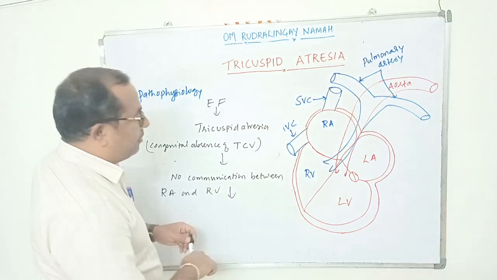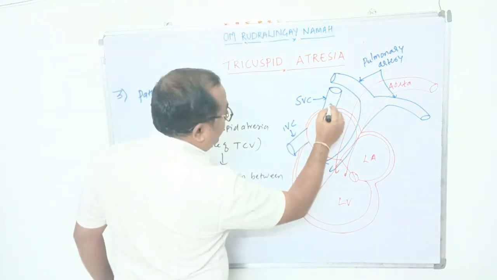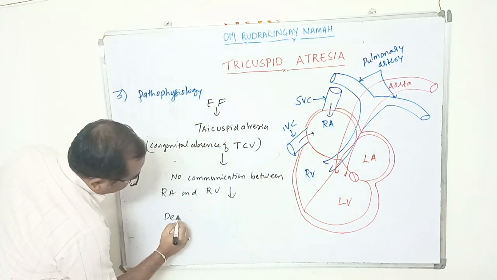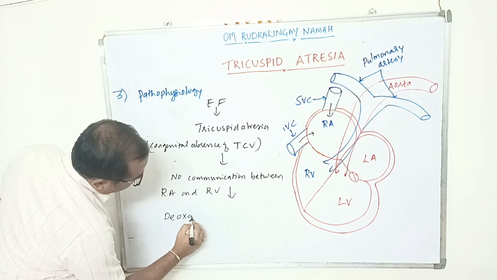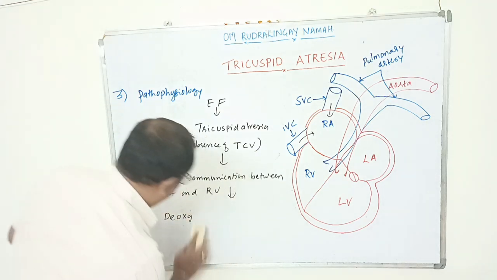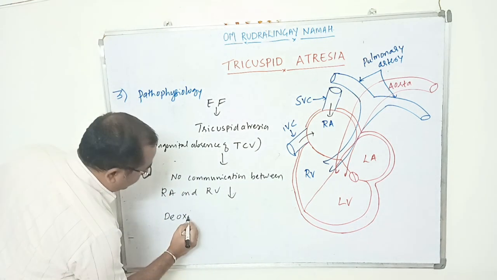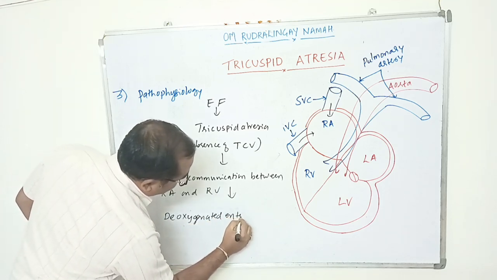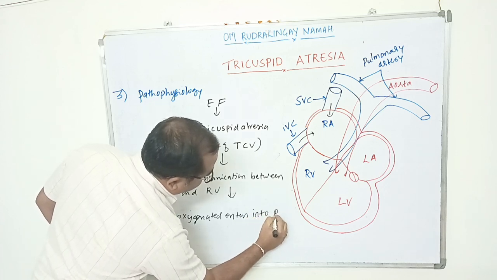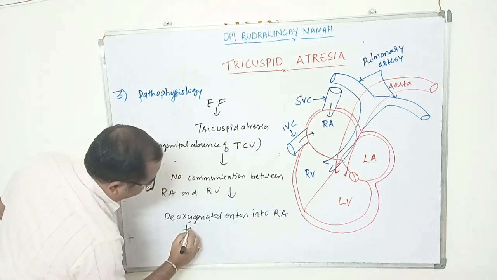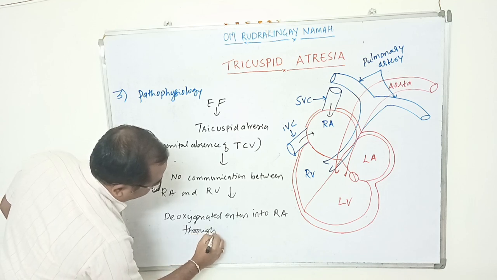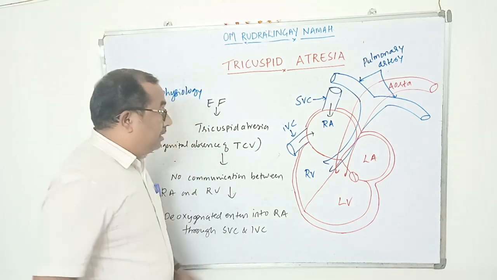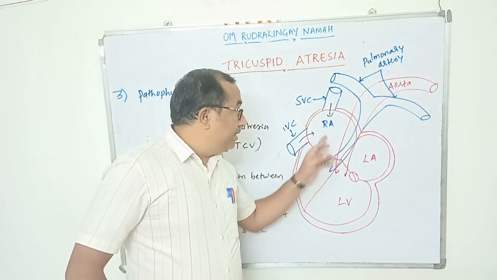So what happens here? Deoxygenated blood enters the right atrium through the superior vena cava and inferior vena cava. After that, there is no communication between the right atrium and right ventricle.